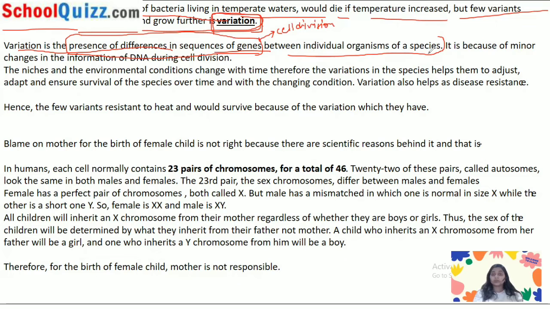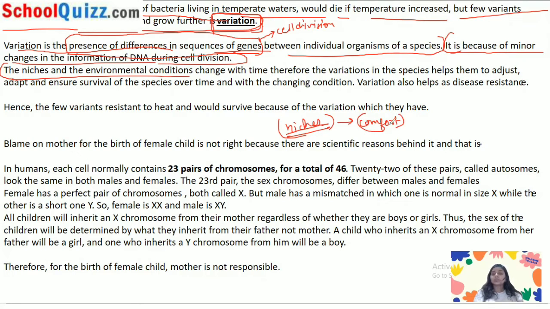Between individual organisms of a species. It is because of minor changes in the information of DNA during cell division. So I told you why it is happening. So the niches and the environmental condition. What is niche? What is niche? In the very first video of class 10, chapter 8, I told you what is niche. So niche is a comfort zone where you can function all those things.